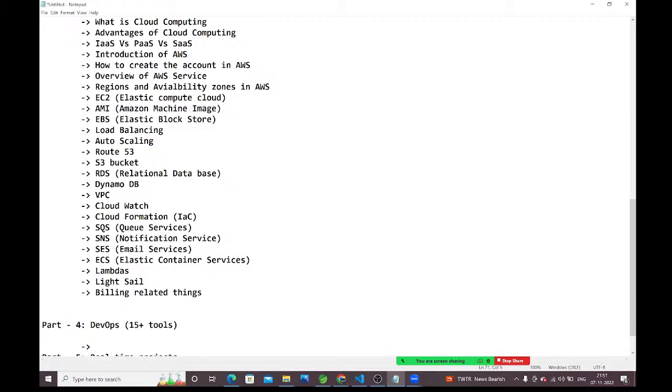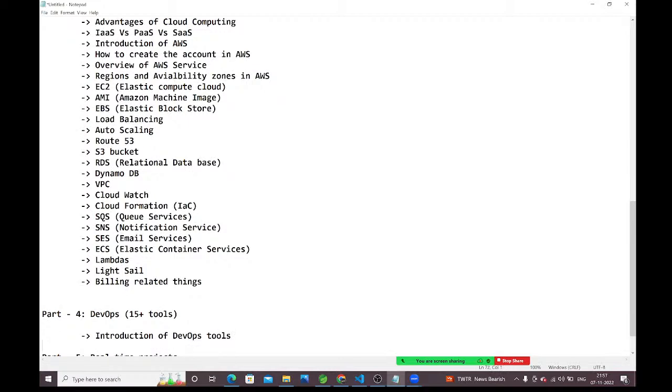First here, I will discuss the introduction and what tools we are going to cover, what 15 tools we are going to cover. So that basic overview I will give here. Introduction of DevOps tools, what we are going to discuss. Right, so next here, which tool we will use for which purpose.